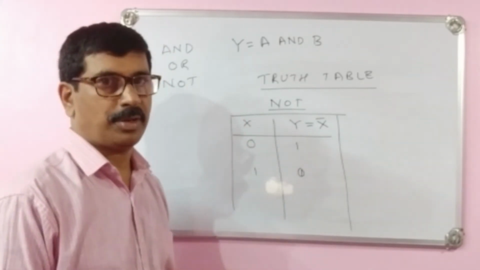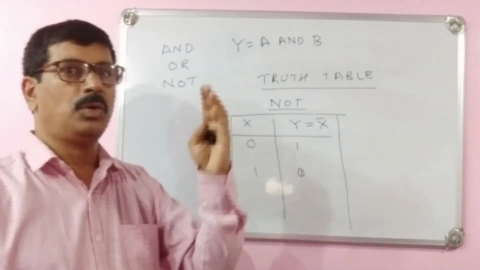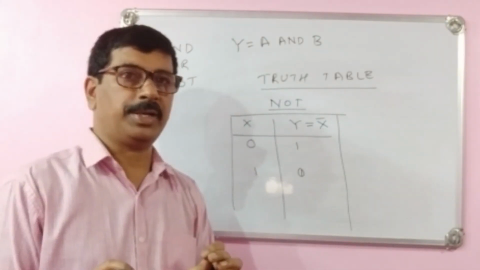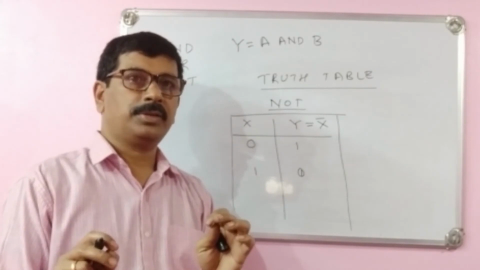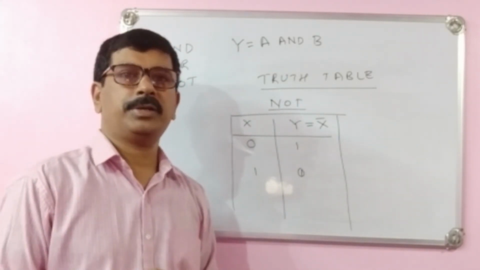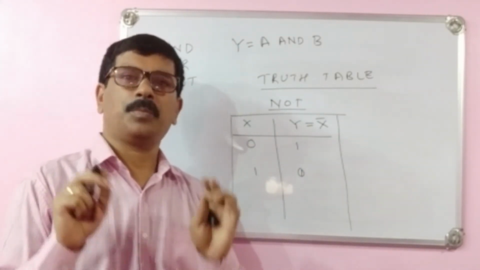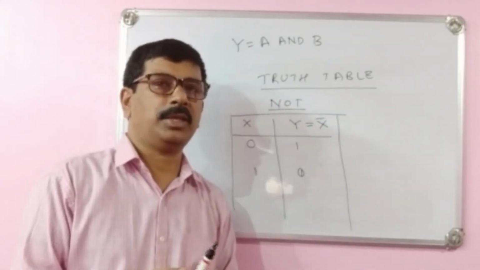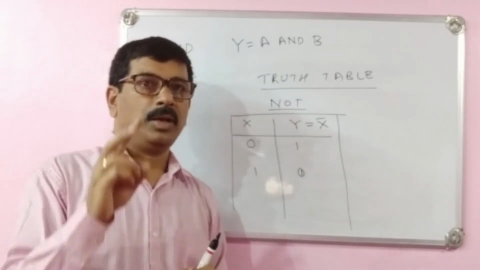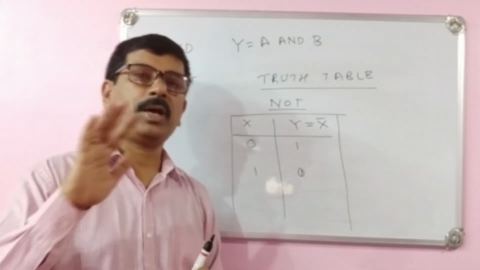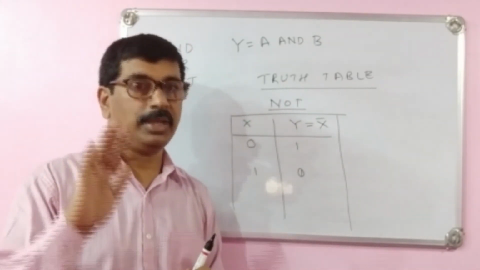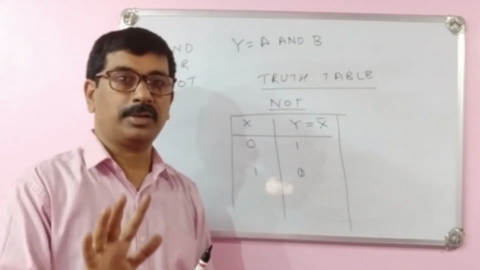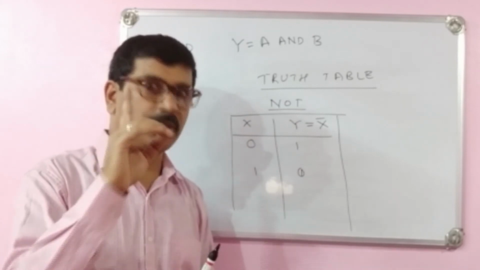Okay, that is the NOT operation. So in this way, AND, OR, and NOT. AND is the multiplication operator, OR is the addition operator, and NOT is the complement. In the AND, logically we can say, if all the inputs are selected, if all the inputs are 1, then only we will get the result as 1.